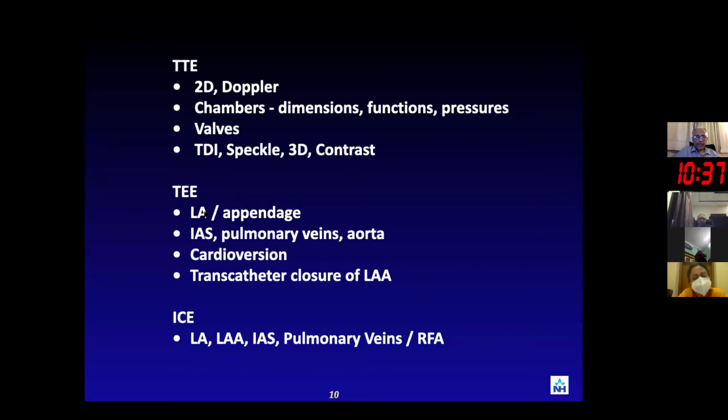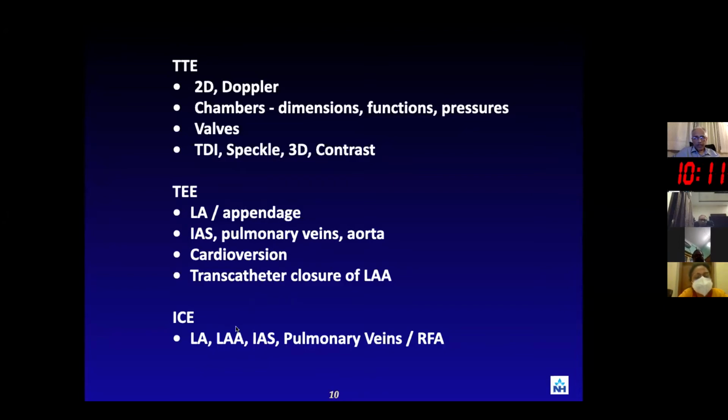While TEE has been helpful in looking at the left atrium, the appendage, especially the interatrial septum, the pulmonary veins, and aortic atheromas, it also plays a very crucial role in cardioversion. And then again, in the newer approach of transcatheter closure of the left atrial appendage, intracardiac echo has also been mentioned.